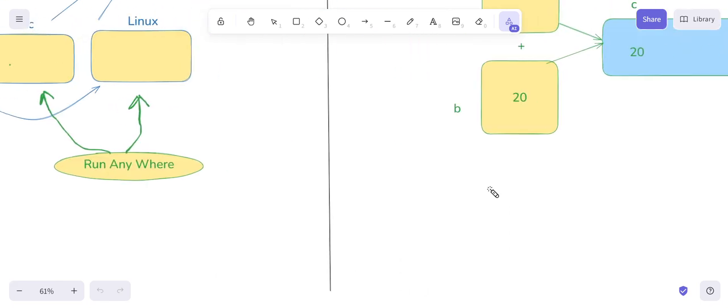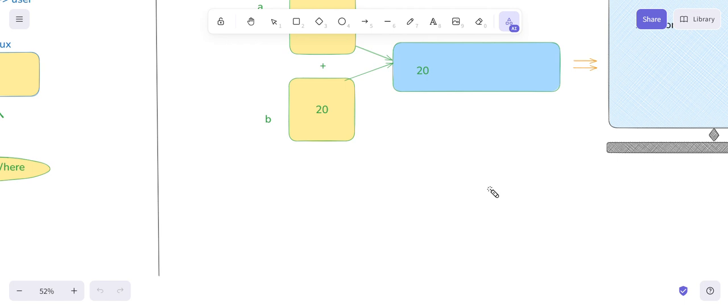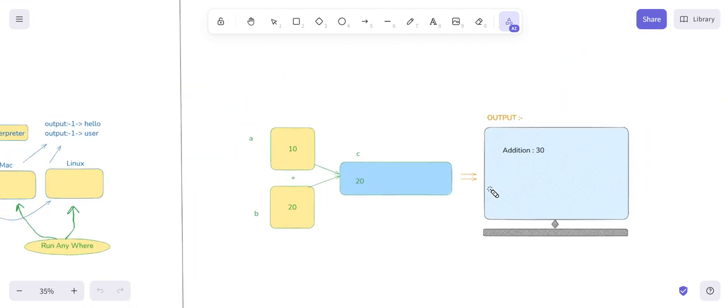Let us also see one more dynamically typed example. As we can see, we are giving a variable and b variable. For the a variable we are initializing 10, for the b variable we are initializing 20. In the c variable we are calculating the sum, the addition, and the output is given like this, as we have seen.